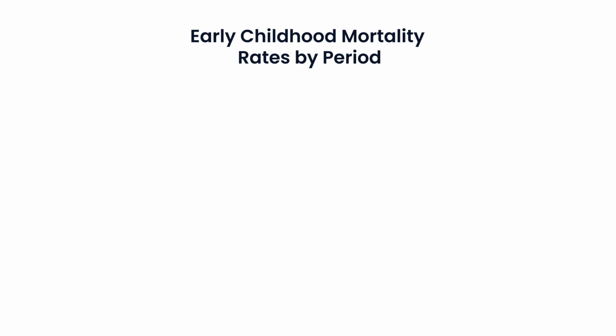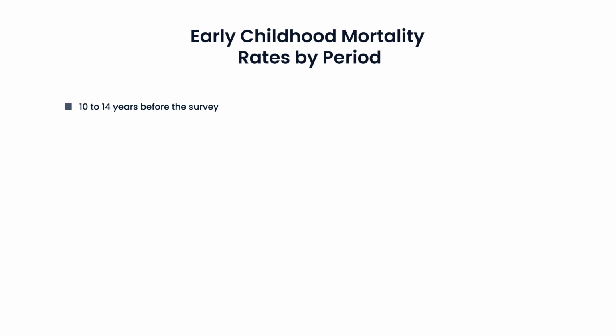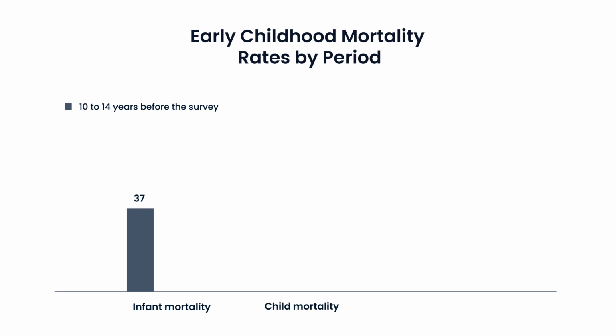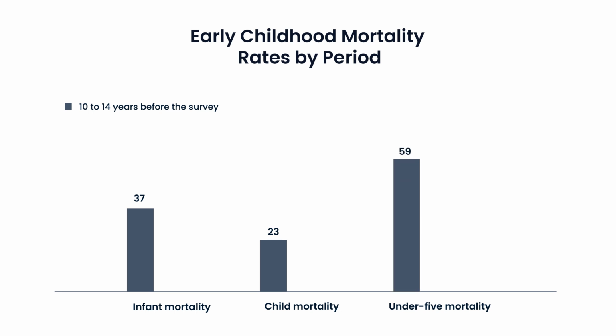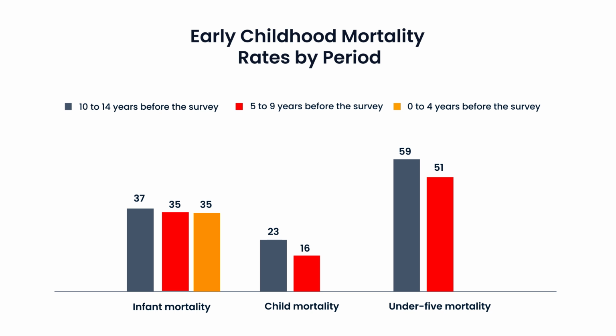Early childhood mortality rates by period. Looking at how mortality has changed over recent periods. For the period 10 to 14 years before the survey, infant mortality was 37, child mortality was 23, and under 5 mortality was 59 per 1,000 live births. For 5 to 9 years before, infant mortality was 35, child mortality was 16, and under 5 mortality was 51. For the most recent period, 0 to 4 years before, infant mortality is 35, child mortality is 14, and under 5 mortality is 48 per 1,000 live births.